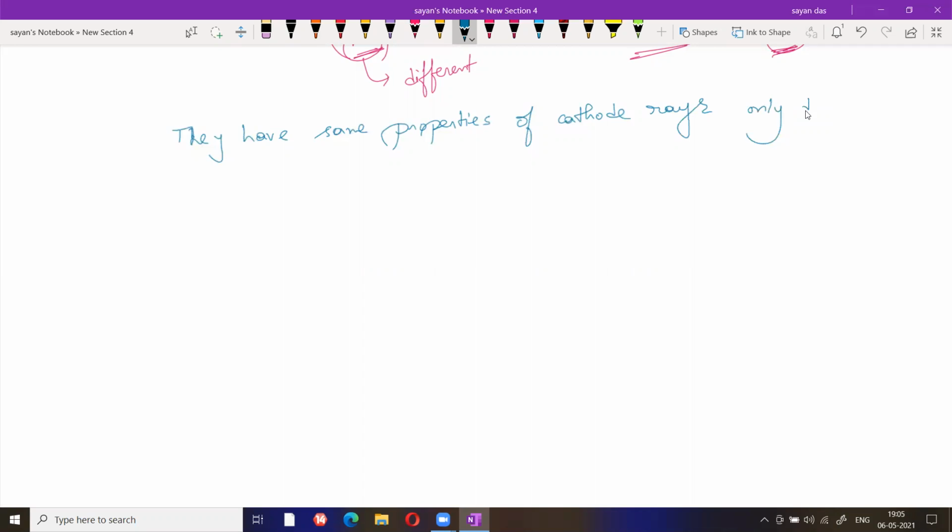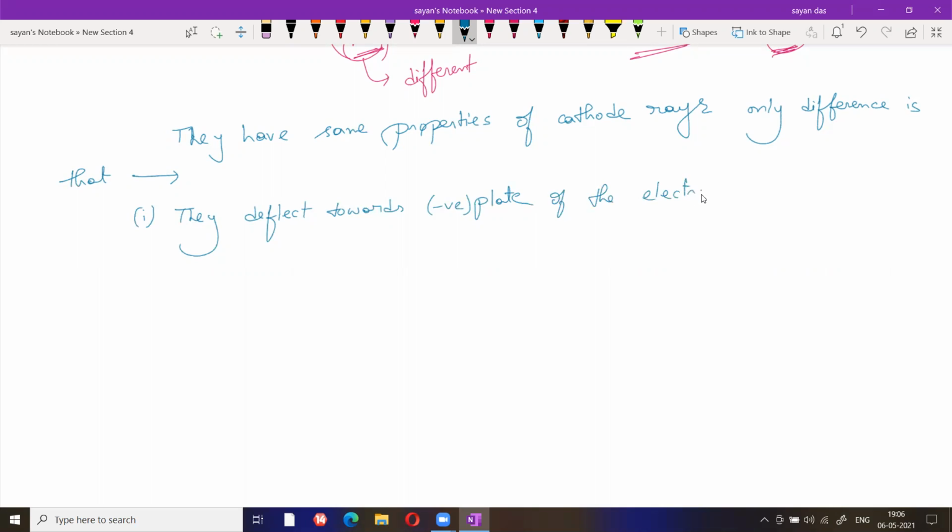The only difference is that they deflect toward the negative plate of the electric field, which indicates they are positively charged.